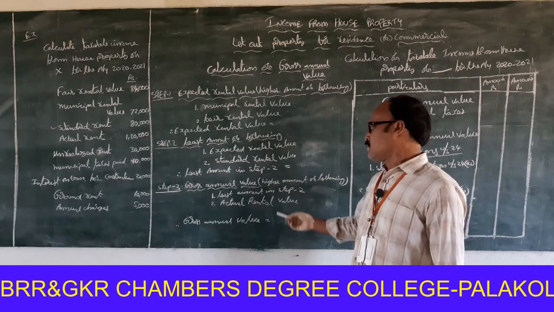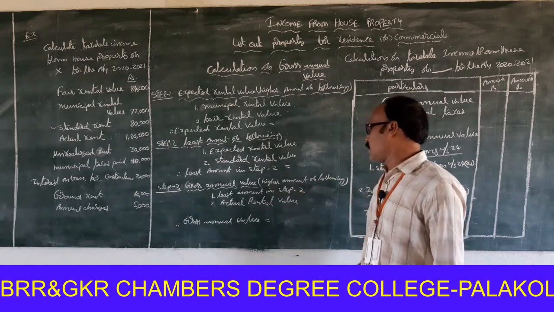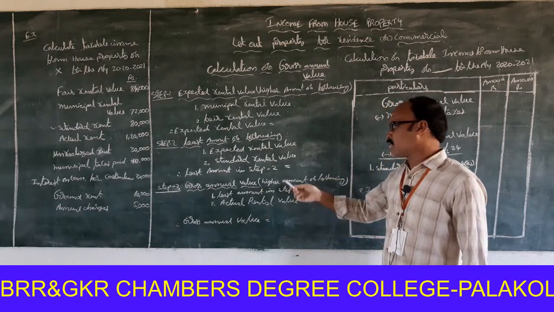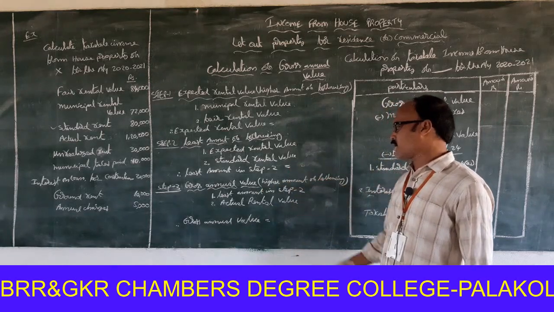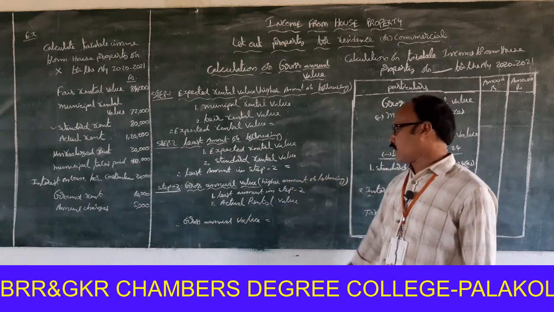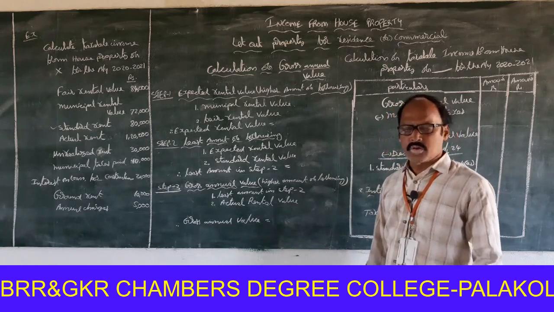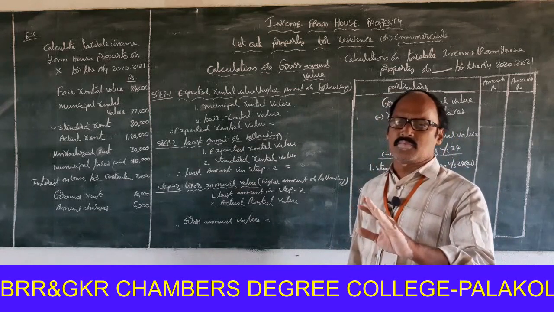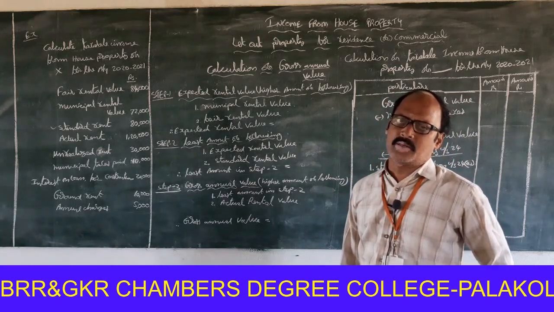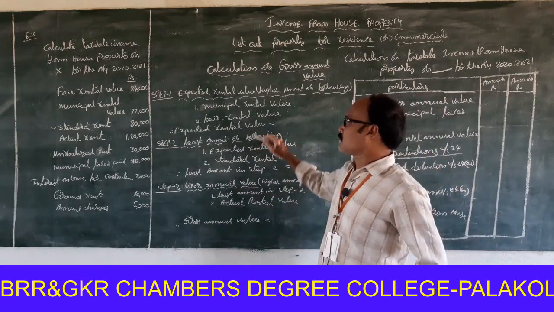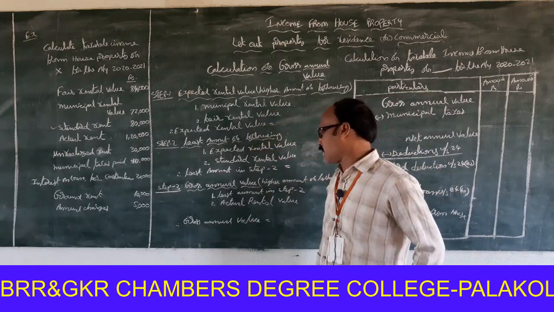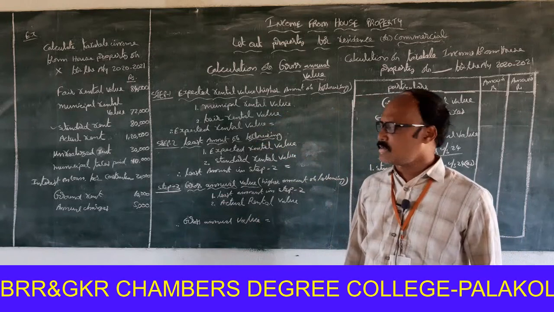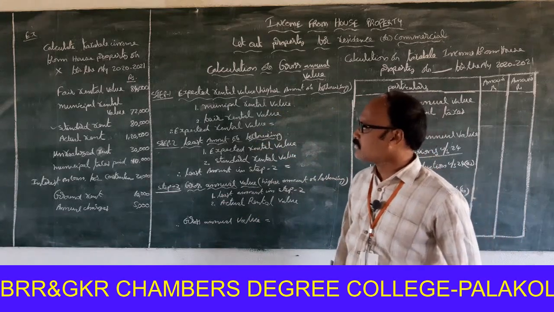Step 3, gross annual value, the higher amount of the following: least amount in step 2, actual rental value. If standard rental value is available in the problem, then 3 steps are required for calculation of gross annual value. That is the main thing in this problem.